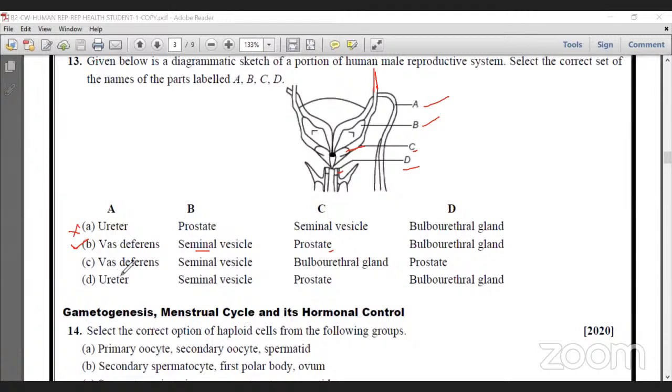Vas deferens, okay. Seminal vesicle also okay. But here, C is not bulbourethral gland. The bulbourethral gland is actually present below the prostate gland. Okay, that's why it's wrong. In D option, ureter, wrong. Actually, directly it is wrong. That's why that option is correct for this question. Clear? Next.